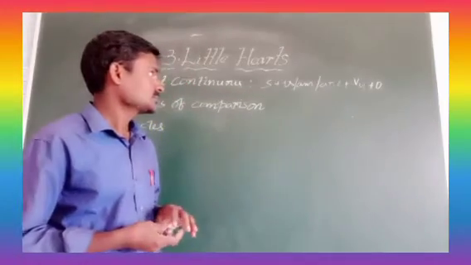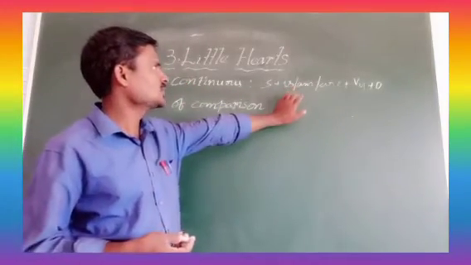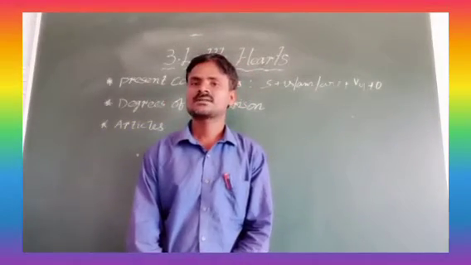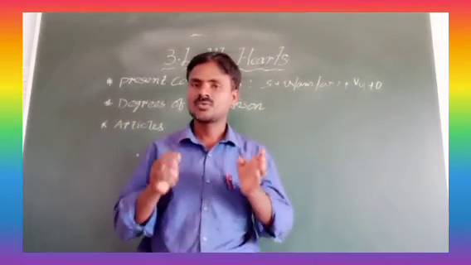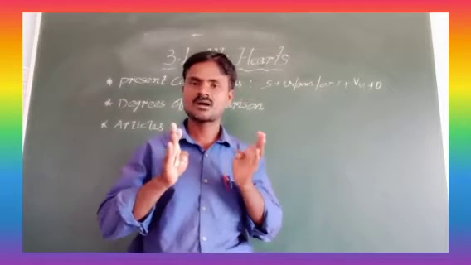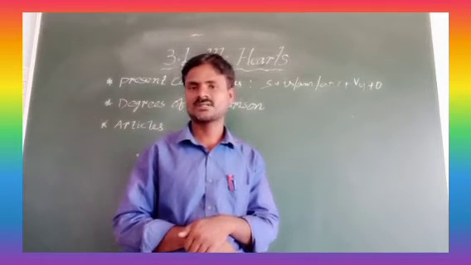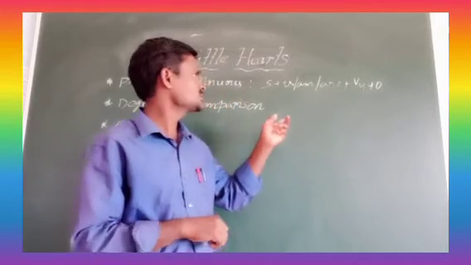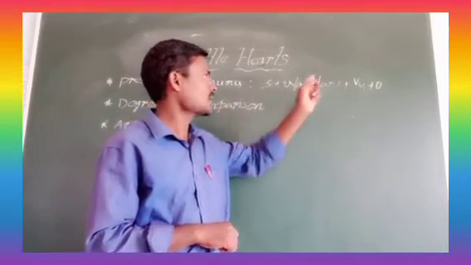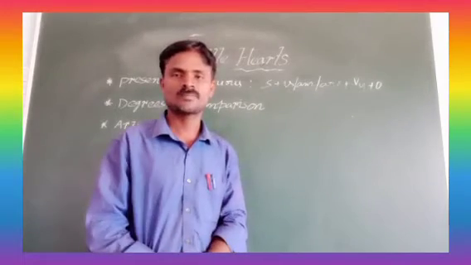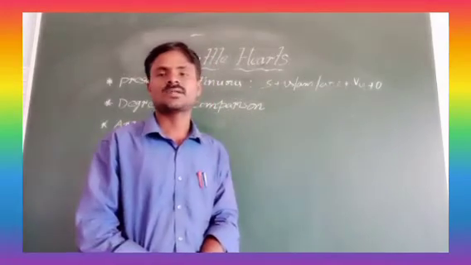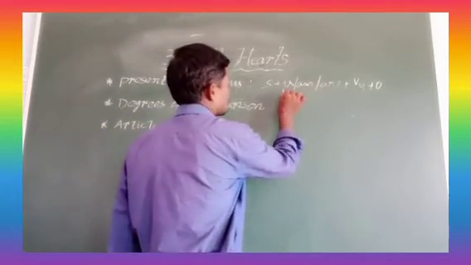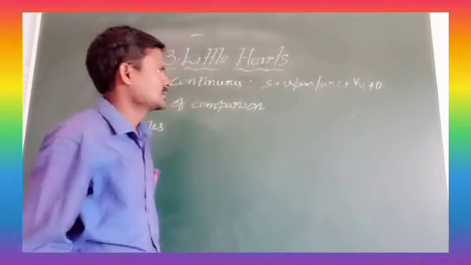See children, sir, why do we use only is, am, are in present continuous tense? Because in past tense we have to use was or were, in past continuous tense. In present continuous tense, you have to use is, am, are, children. Listen carefully. See, these are present continuous tense.